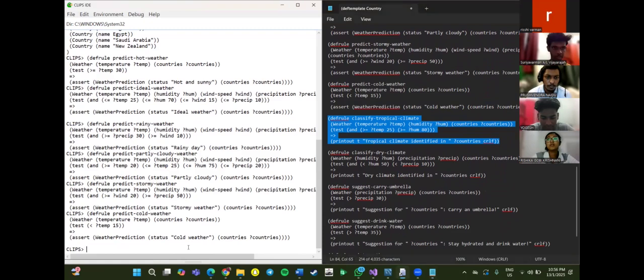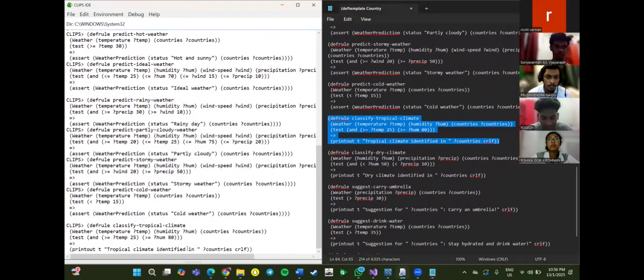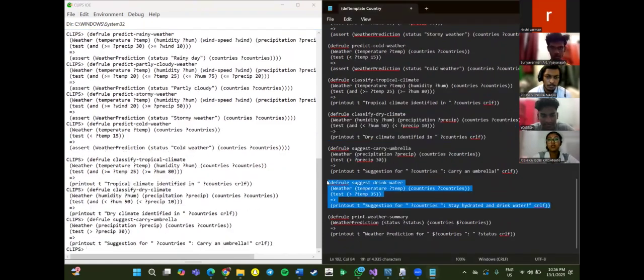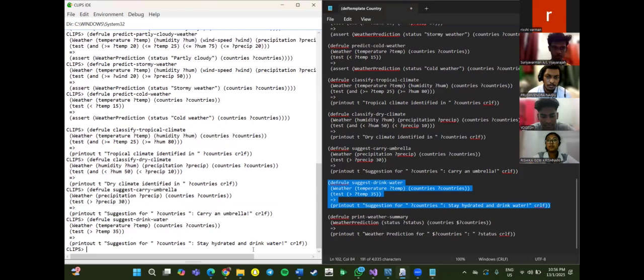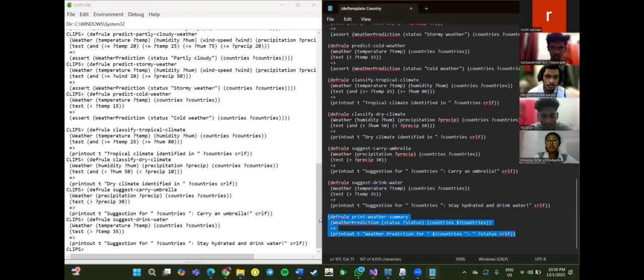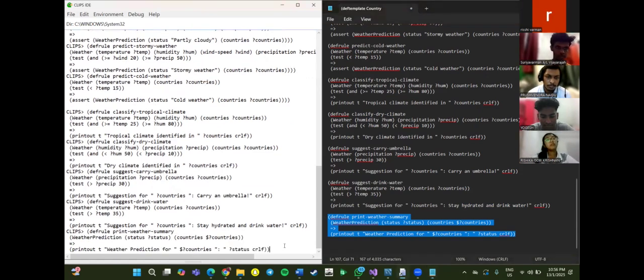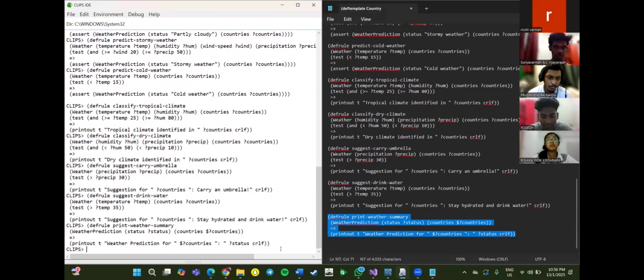Now we are entering the code for classification. So this will be the last printout. So now we're going to reset and then run.